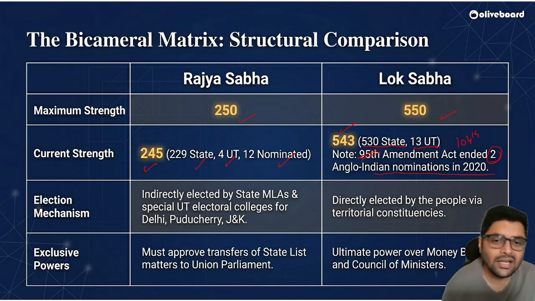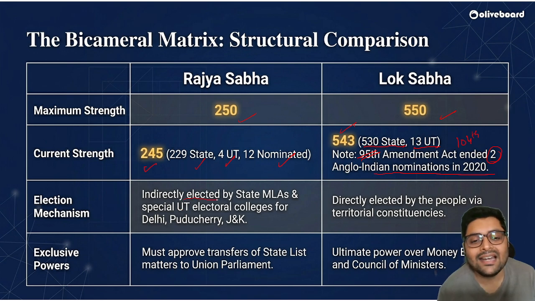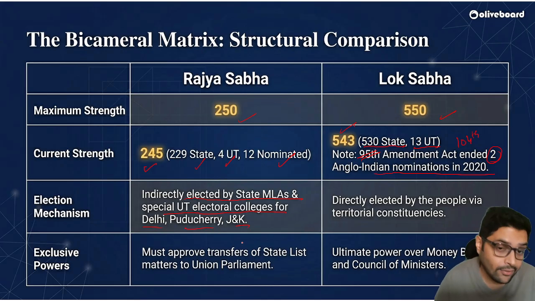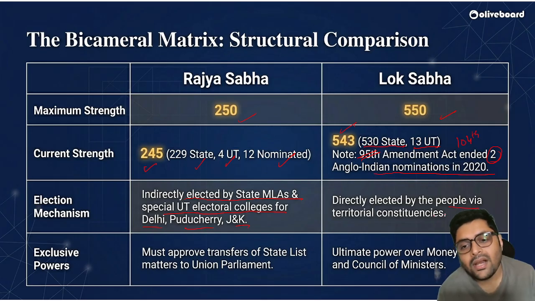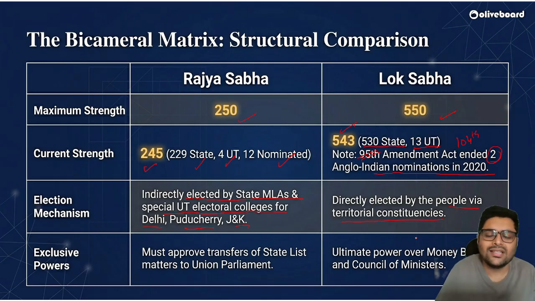The people in Rajya Sabha are indirectly elected by state MLAs and special UT electoral colleges for Delhi, Pondicherry, and J&K. They are not elected by the people of India. Coming to Lok Sabha, directly elected by the people via territorial constituencies. We call them general elections.